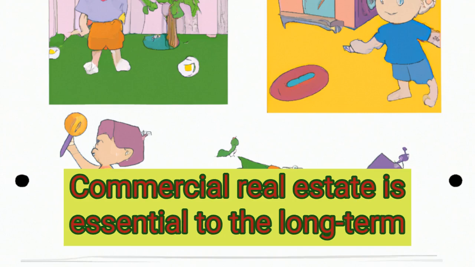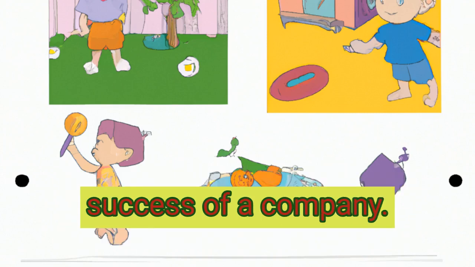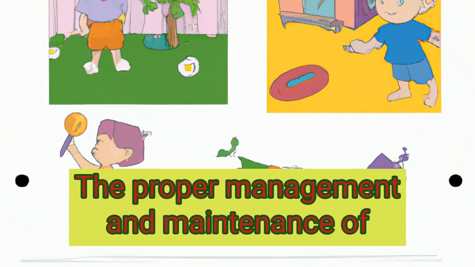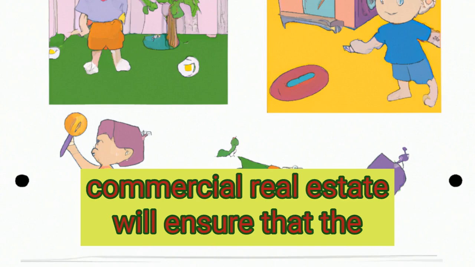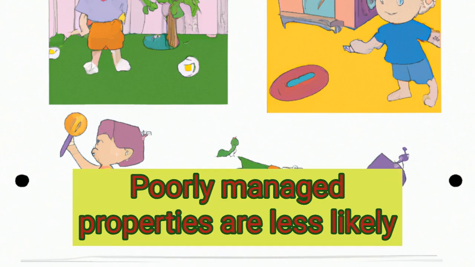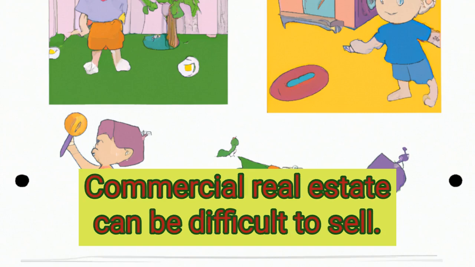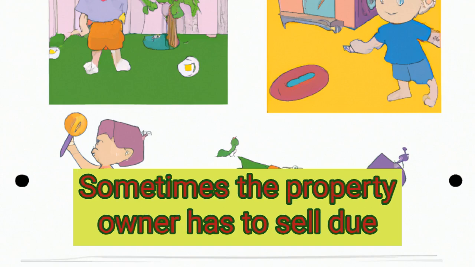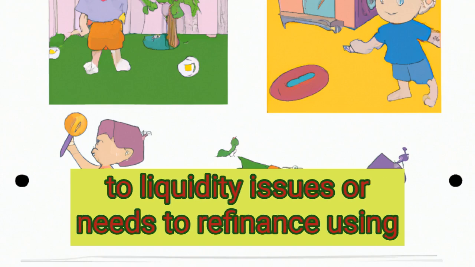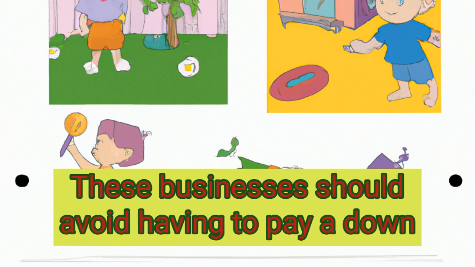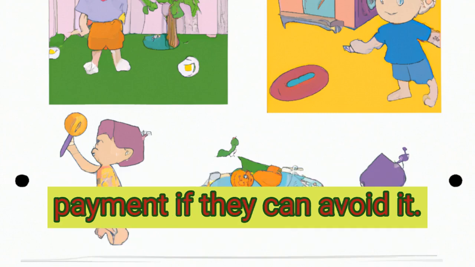Commercial real estate is essential to the long-term success of a company. The proper management and maintenance of commercial real estate will ensure that the property stays occupied. Poorly managed properties are less likely to attract tenants and won't attract high rents. Commercial real estate can be difficult to sell. Sometimes the property owner has to sell due to liquidity issues or needs to refinance using a cash out. These businesses should avoid having to pay a down payment if they can avoid it.